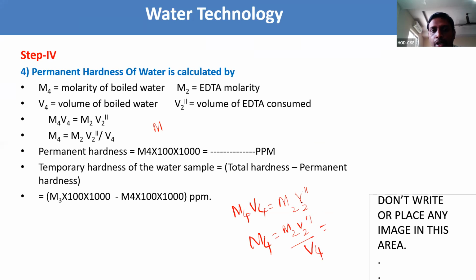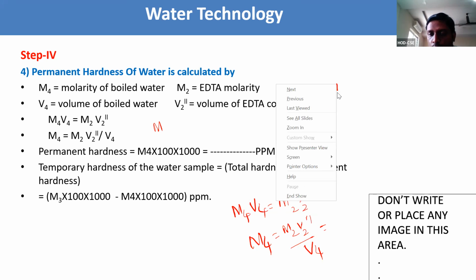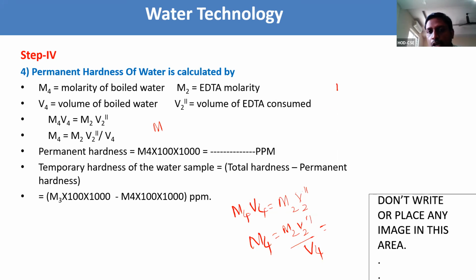Now M2 you will already get. M2 here is the EDTA molarity from step 2. M4 is the molarity of boiled water that we need to find out. In step 4, we have taken a 100 ml water sample, and we boil it to reduce it from 100 ml to 50 ml. Then we cool the solution and pipette out 20 ml of solution from this 50 ml.